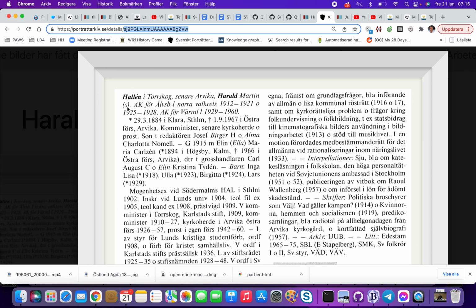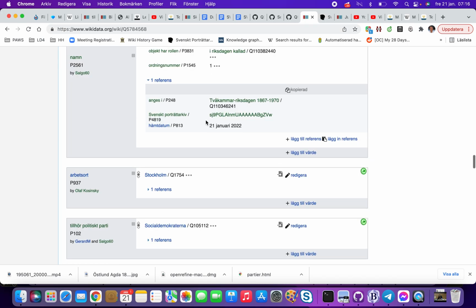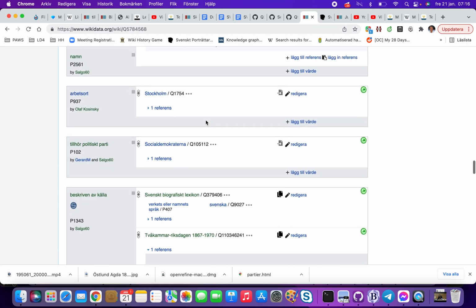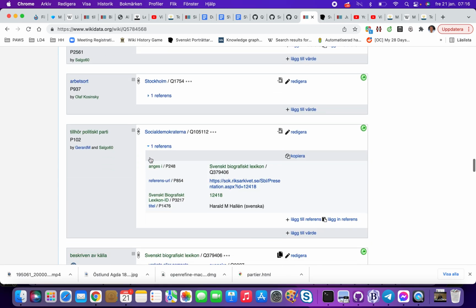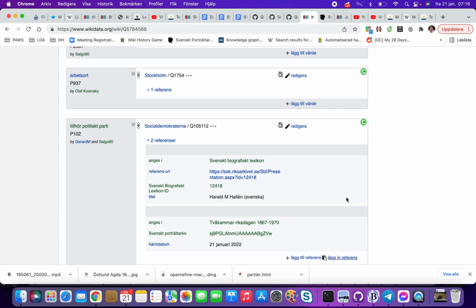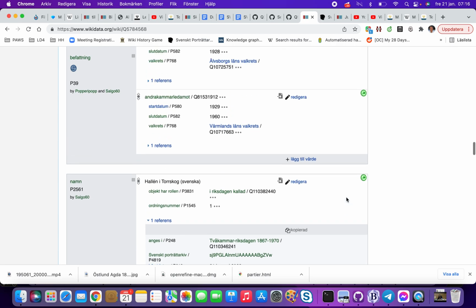The lesson learned, as I'm not a domain specialist, is that the social democrats are easy. They are the same party. But other people are changing party all the time. So I think we need better linked data for that. So Socialdemokrat is confirmed by Riksarkivet and confirmed by this.